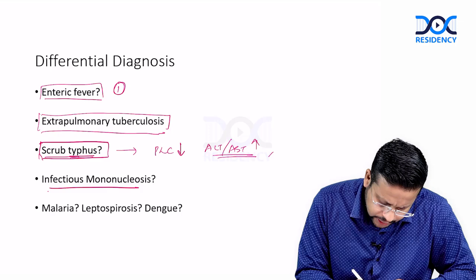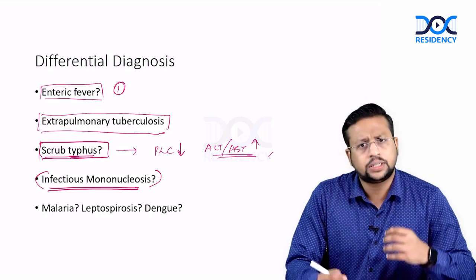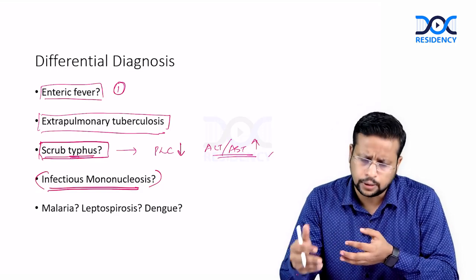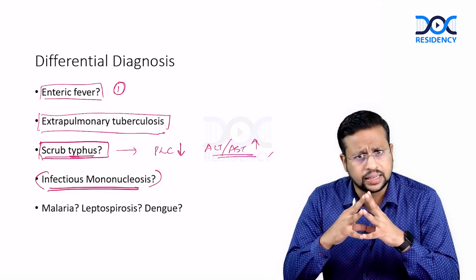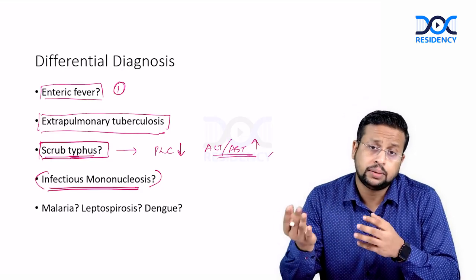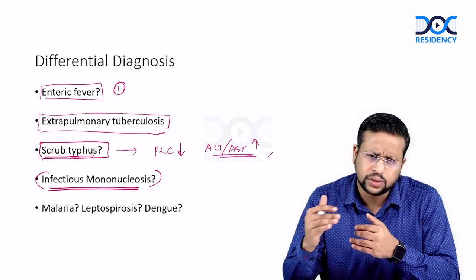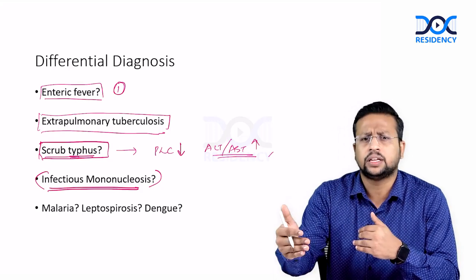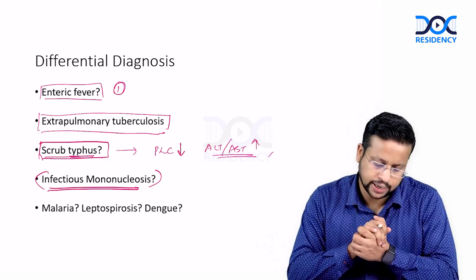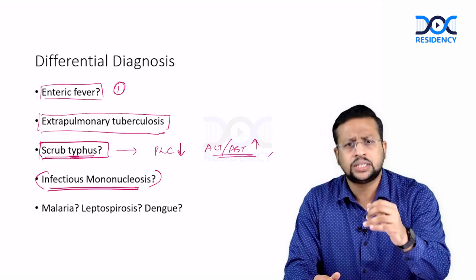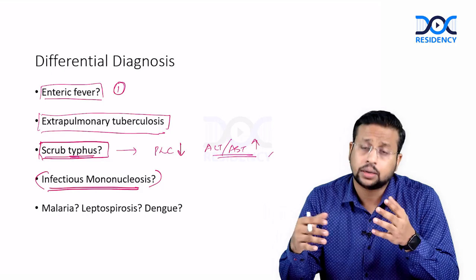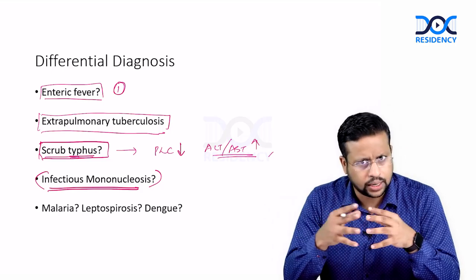Okay. Now, infectious mononucleosis. The incidence of infectious mononucleosis in the adult population in India is increasing with increasing sanitation. Previously, it was predominantly children who were affected, but when sanitation and everything increases, there will be a shift in the epidemiology. More and more adult cases we are going to see. That is what we are seeing in clinical practice also. So, IMN is always a differential for a fever that lasts more than 1 week, even if there is no localizing feature.